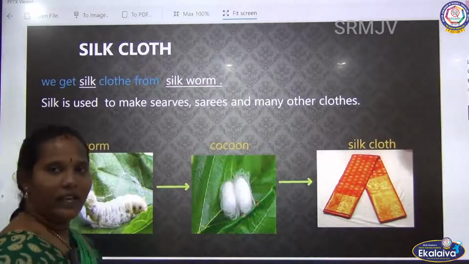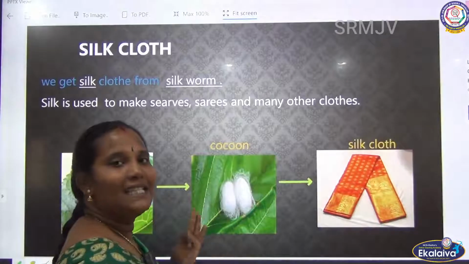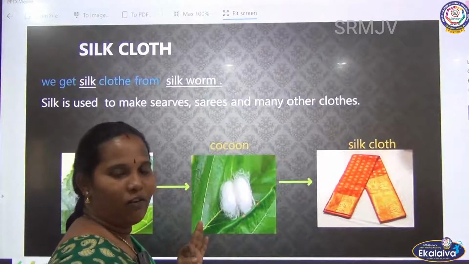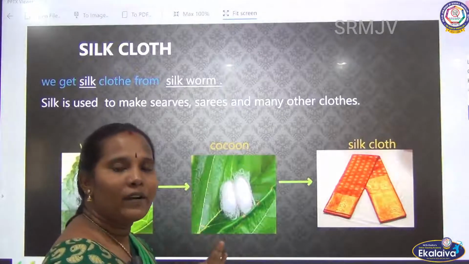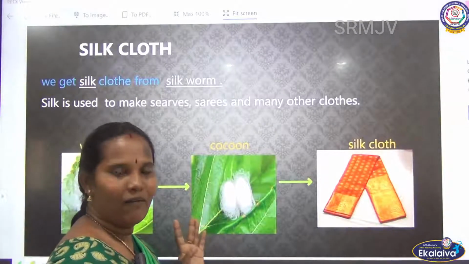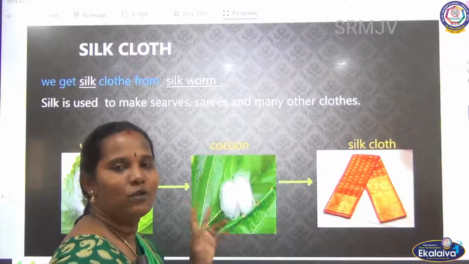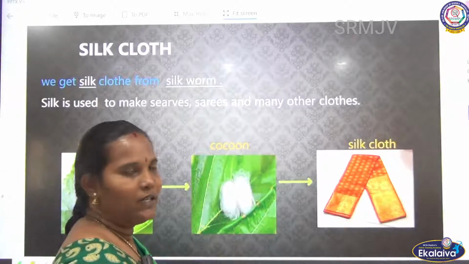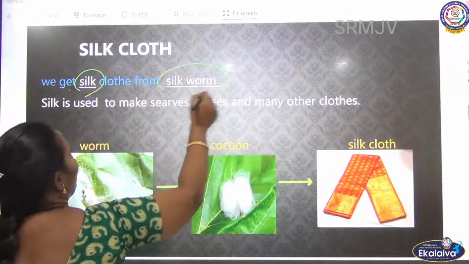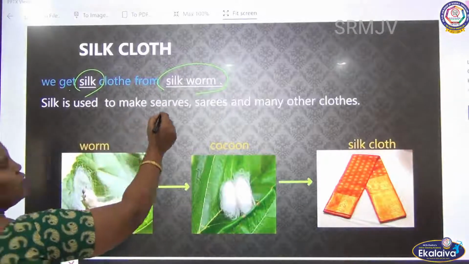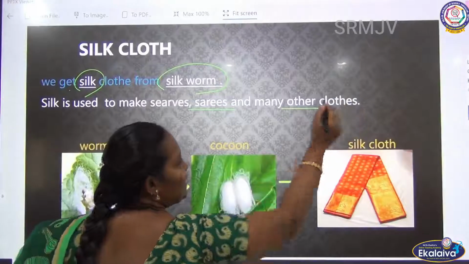See, next, the third one we have to see is silk cloth. Already we saw that silk cloth is made from silkworm. It is a worm. It gives the silk, that's why it is called the silkworm. Are you clear? See, we get silk from silkworm. Okay. Silk is used to make saris and many other cloths.